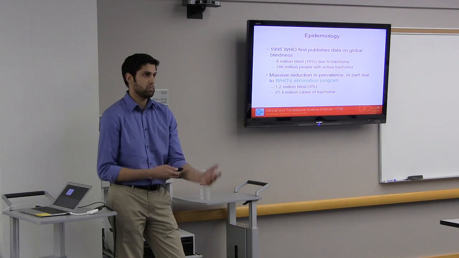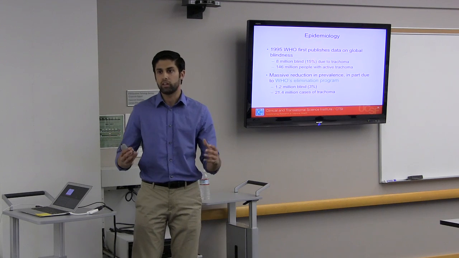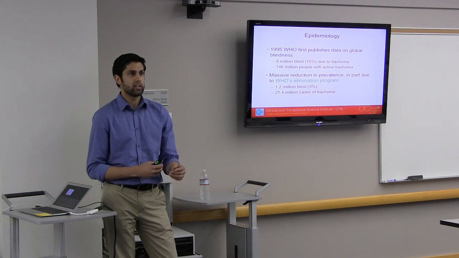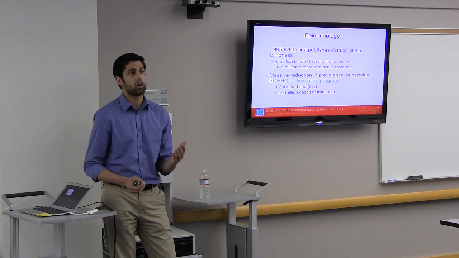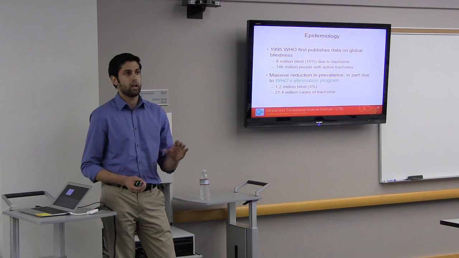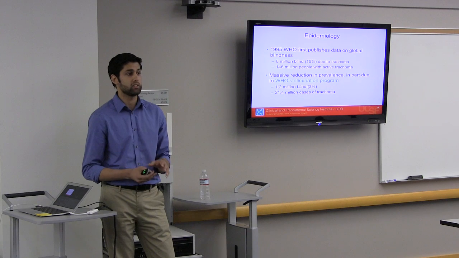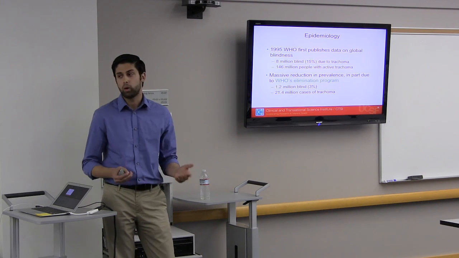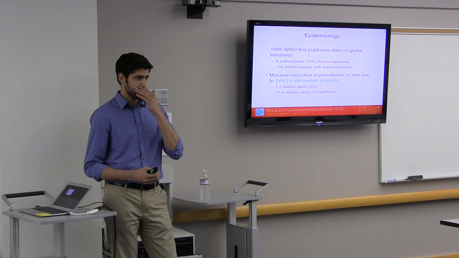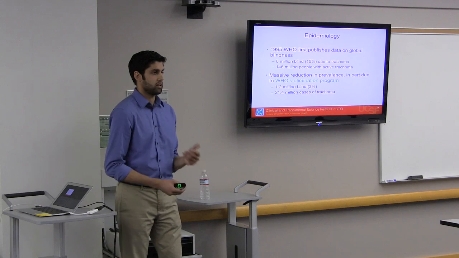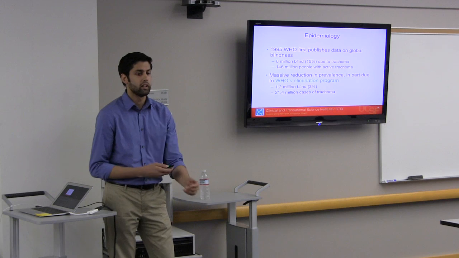Yeah. So this is epidemiology. In 1995, the WHO published its first report on the global prevalence of blindness, and trachoma was the #1 infectious cause of blindness, #2 overall. It had about 8 million people blind, and that was estimated, and 146 million people with active trachoma. Today, that prevalence has gone down significantly, with about 1.2 million people blind and 21.4 million cases of trachoma. In large part, it's thought that this decline has been because of the WHO's program to eliminate trachoma.